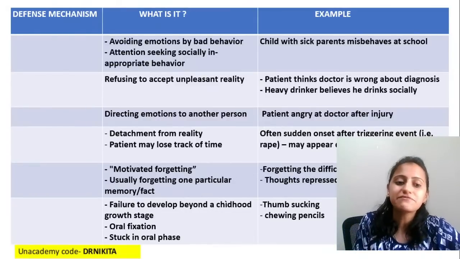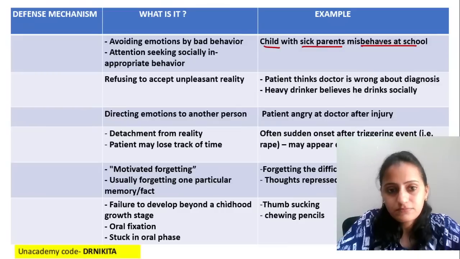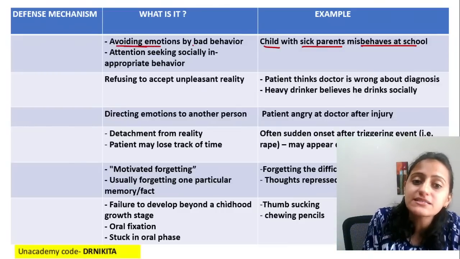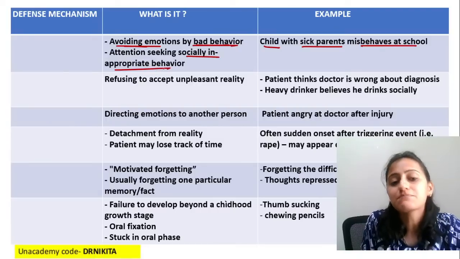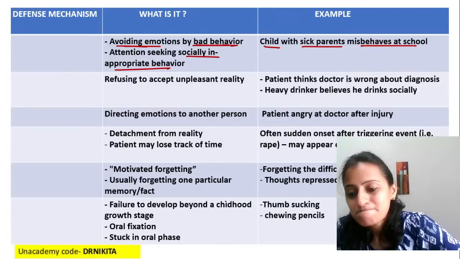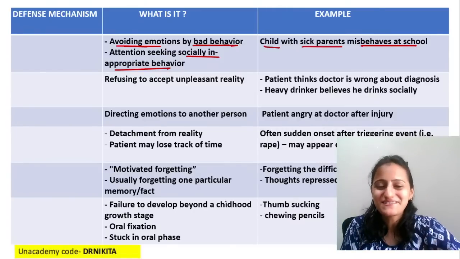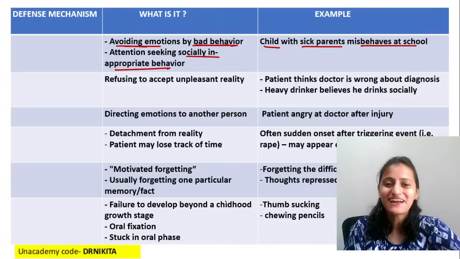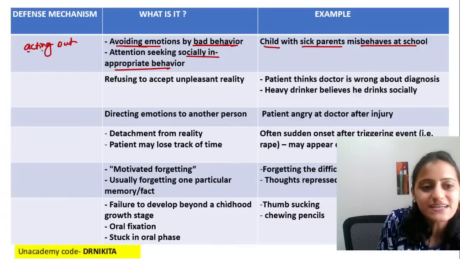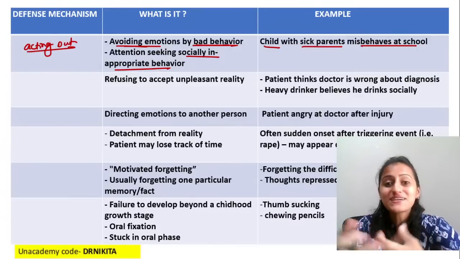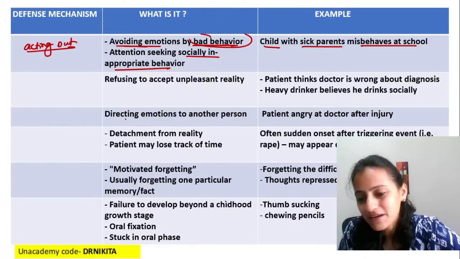Now, going to the other defense mechanisms: a child with sick parents misbehaves at school. Basically, a person avoids the emotions by bad behavior, attention seeking, socially inappropriate behavior. What is that? Yes, this is acting out. Something is inside, and basically it is acting out in a wrong way. So bad behavior, that is acting out.